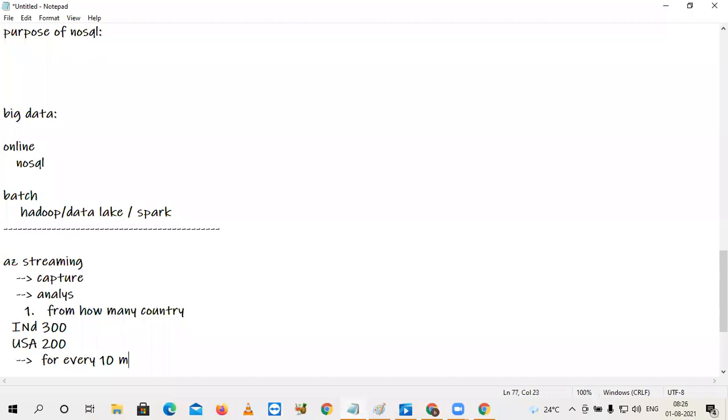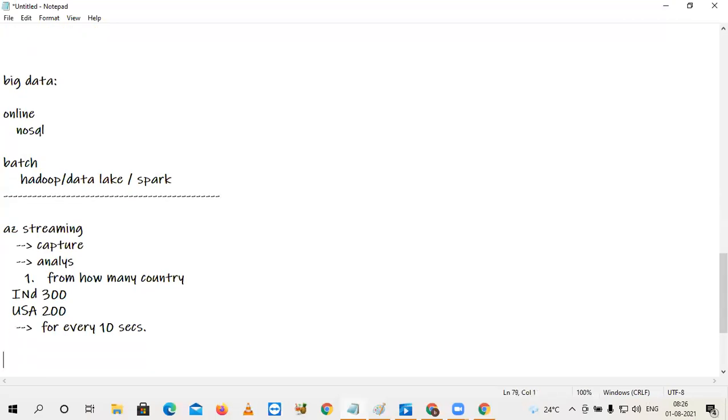As a small businessman, I am interested in every 10 seconds. Suppose you are a big businessman, and your data inflow is daily streams of terabytes. You are not interested in generating a report today night or tomorrow morning. For every 10 seconds, you want to understand what your customers are talking about your product.